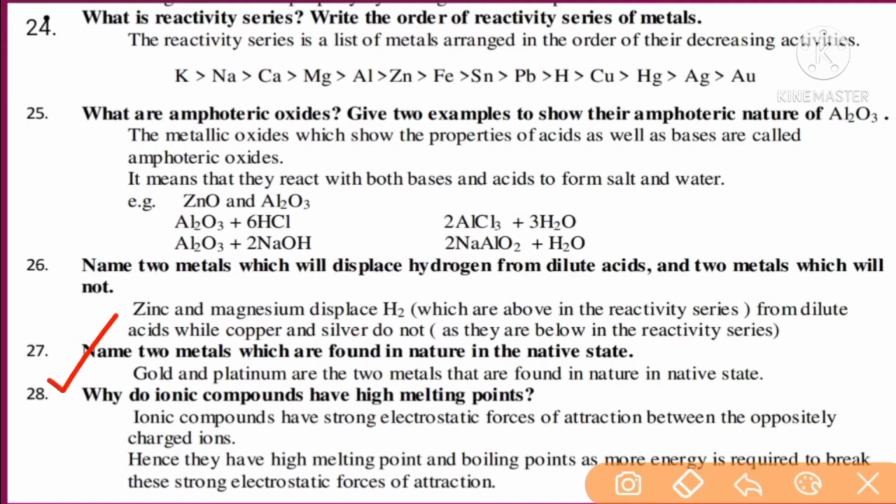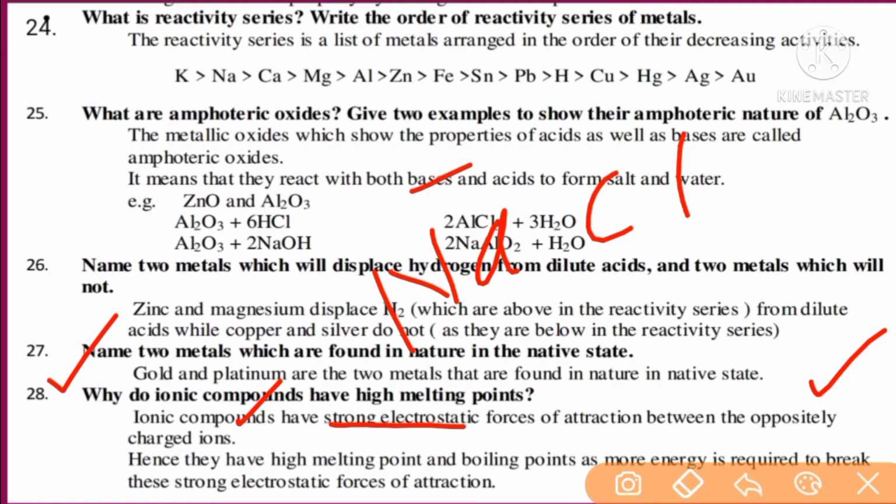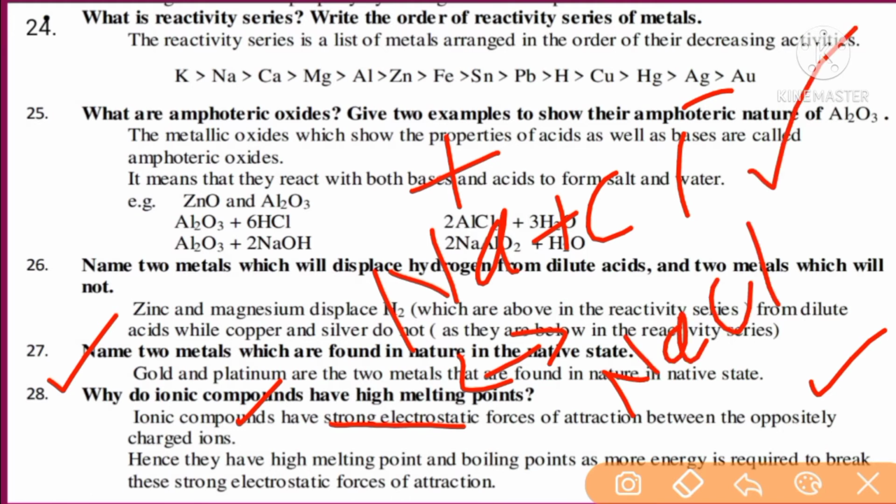Question number 28. Why do ionic compounds have high melting point? Ionic compounds have strong electrostatic force of attraction between the oppositely charged ions. For example, sodium chloride. Sodium is a positive ion, chlorine is a negative ion. Hence the very strong force of attraction binds sodium and chloride, and the compound called sodium chloride obviously has a high melting point.